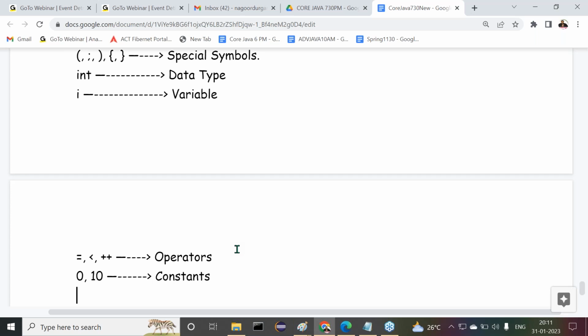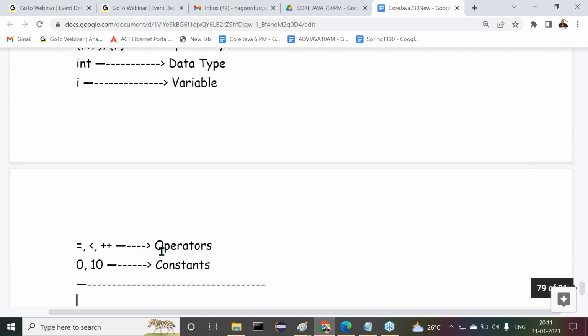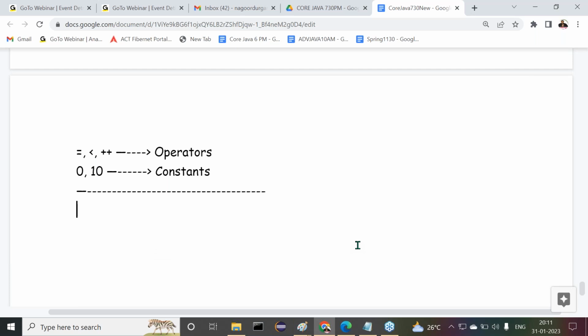Here we have to understand. Now tell me, guys, overall how many tokens are available here? Overall, 1 2 3 4 5 6. Overall six types of tokens exist. So by this we have to understand the logical individual units and the various categorizations. That's enough, just two examples are given so that we can understand clearly. Now let's come to this point.